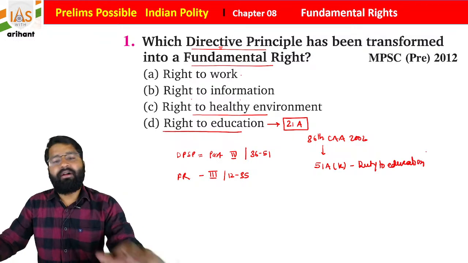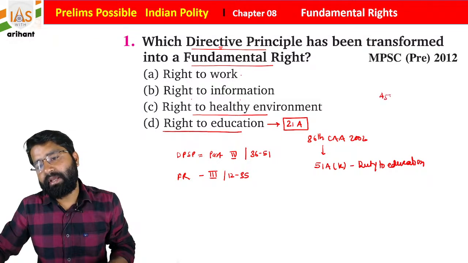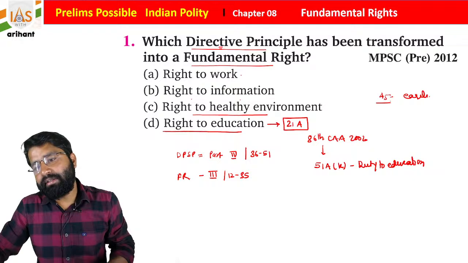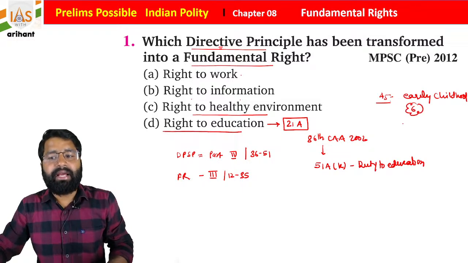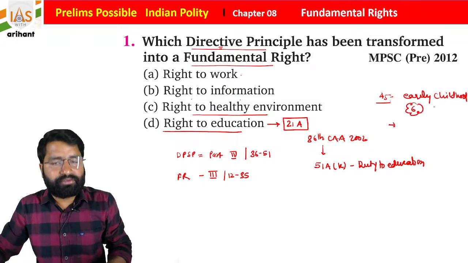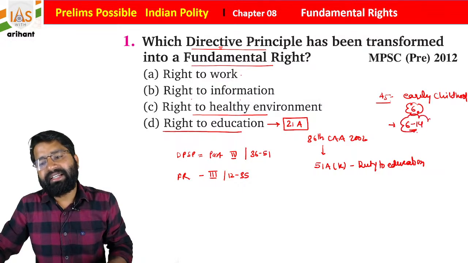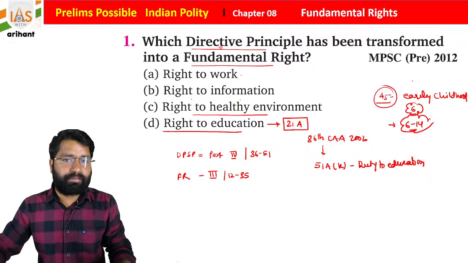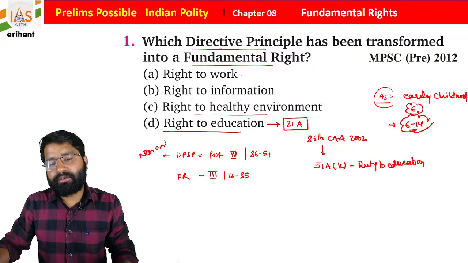Along with that, students, there was Article number 45. Article 45 mentions early childhood care, meaning below the age of 6, and after that it also mentions 6 to 14 year compulsory education.